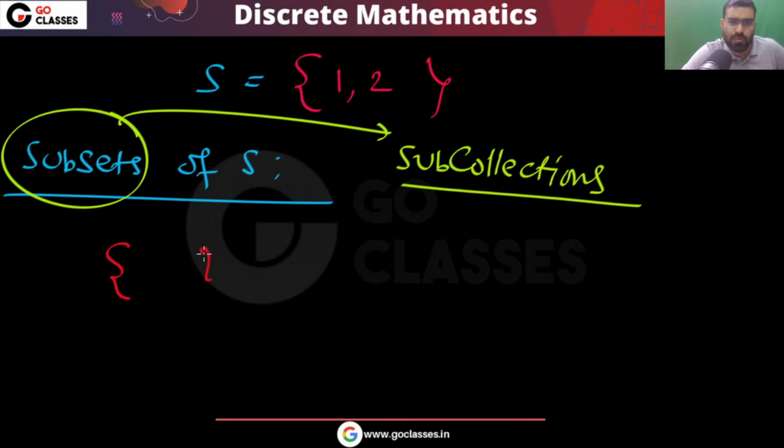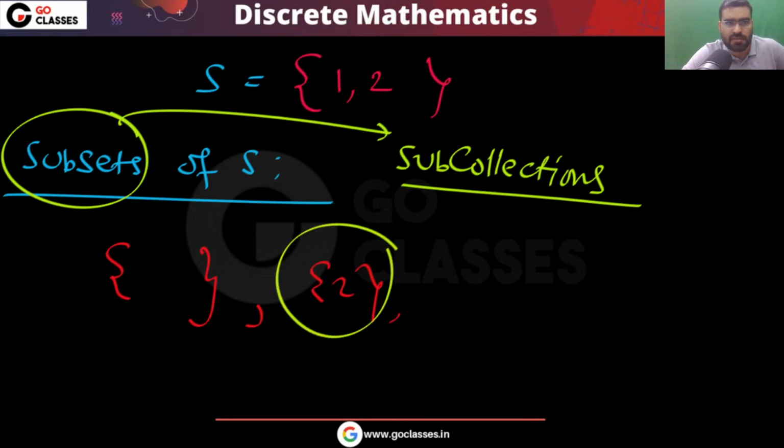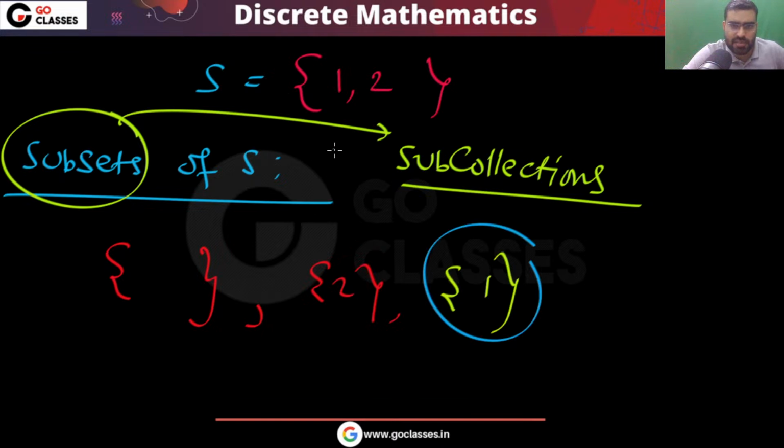You can delete both the elements. Just remove both the elements and you will get a sub collection, that is the empty set. If you delete one element, you will get another sub collection. You can notice that every element in this collection is also an element in this collection, so I can say this is a subset of this set. Next you can delete this 1, then you will get another subset. You can delete this 2, you will get another subset, that will be {1}. You can notice that every element in this set, that is 1, is also an element in this set.